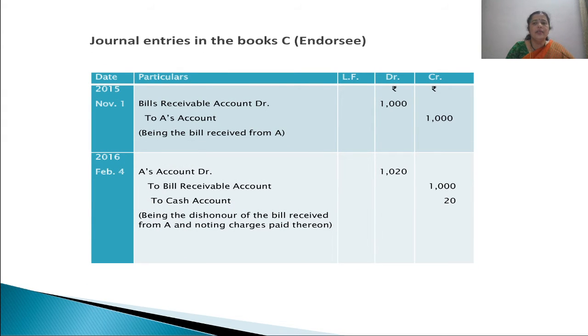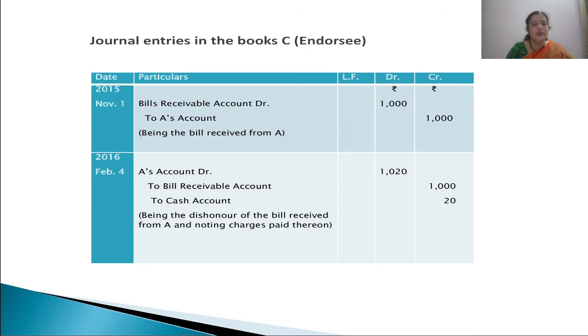Now coming to the journal entries in the books of the endorsee, that is C. First entry is the entry to be passed for getting the bill endorsed in his favor, that is in C's favor. Bill is coming in, and who gave this bill? A. So bill is coming in, bills receivable account debited. To A's account, debit the receiver, credit the giver of the benefit. So who gave this bill? A gave him this bill. So to A's account, that is the drawer of this bill, and who happens to be C's endorser.